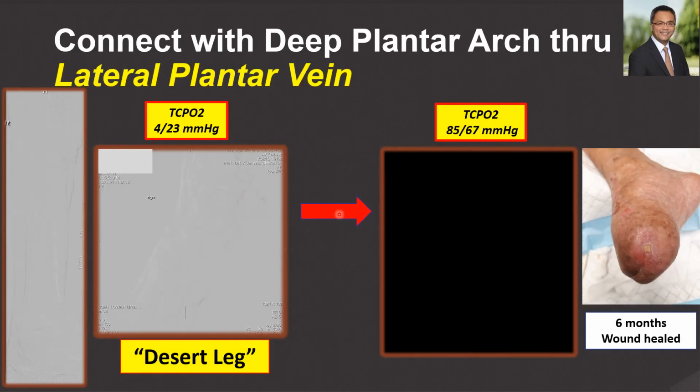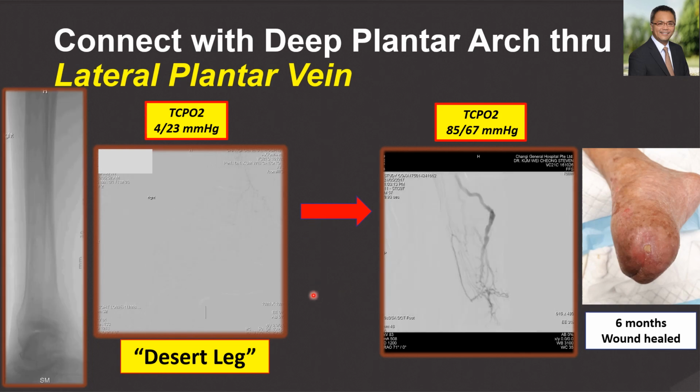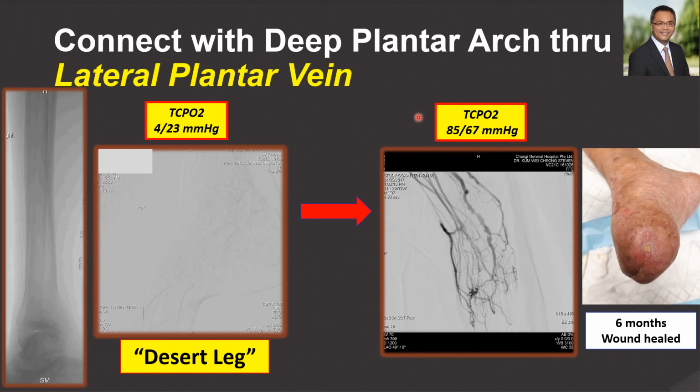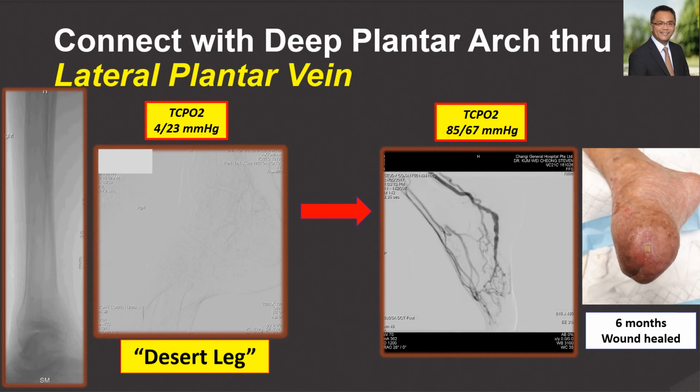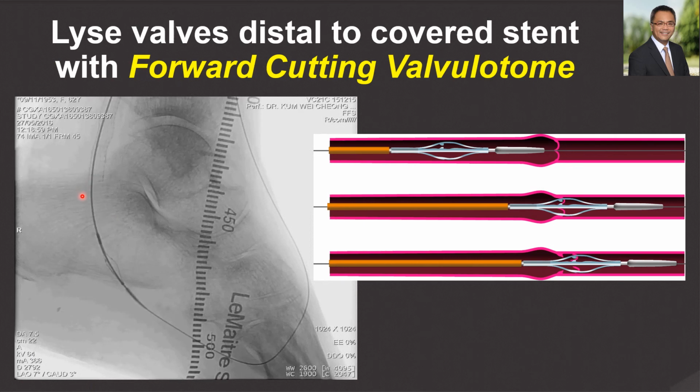With the connection of the lateral plantar vein, we can see in this case, deep tissue perfusion can occur with pressurization, giving a high TCPO2 and good clinical result in wound healing. Distal to the covered stent, a forward cutting valvulotomy is required to lyse the valves to ensure adequate pressurization of the deep venous arch.